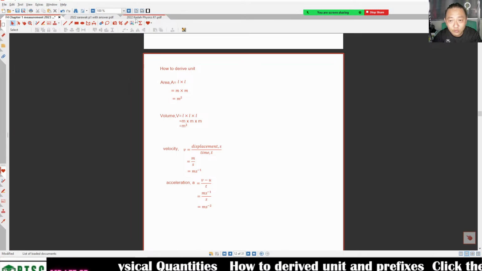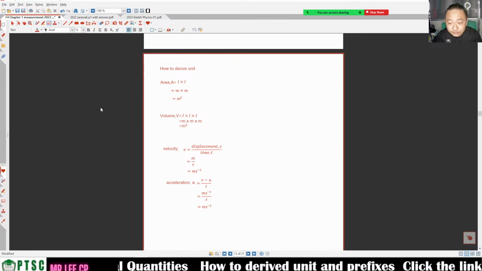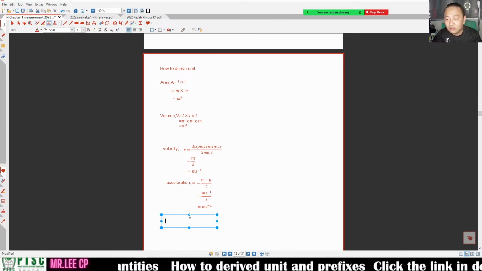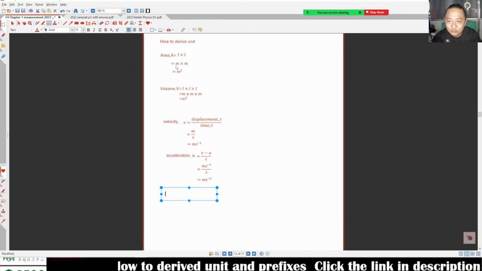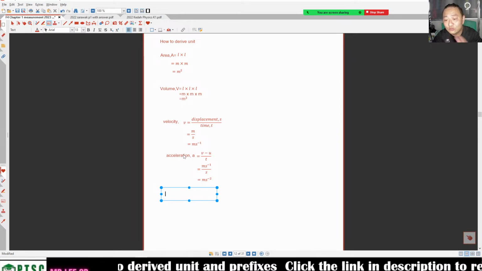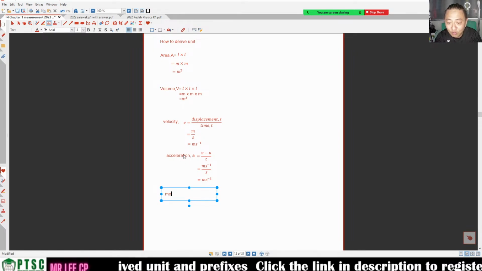Right, from here, we're going to see something further. Alright, so now we got acceleration, we got volume, we got area. So from here, I want to know what is the unit of momentum.